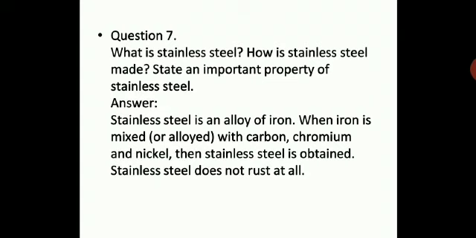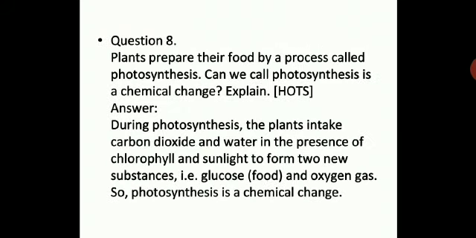Stainless steel does not rust at all because it's an alloy of iron with chromium and nickel, which has a property of not reacting easily, as iron does, in the atmosphere. Chromium and nickel are expensive metals, and they have a property that they will not react easily with oxygen and water. That's why the alloy of iron, carbon, chromium, and nickel, stainless steel, is obtained and it will not rust at all.